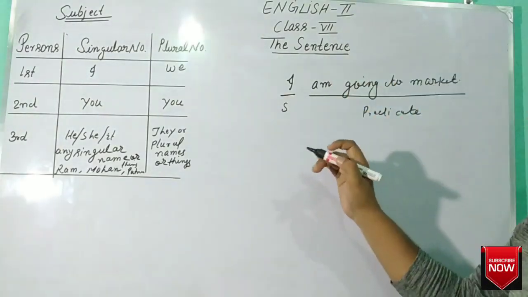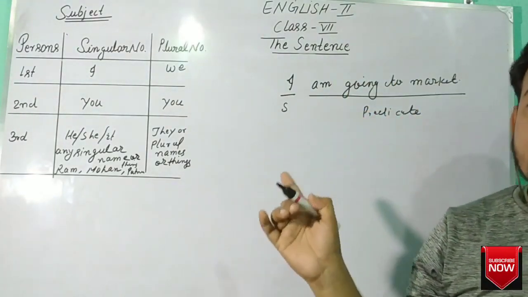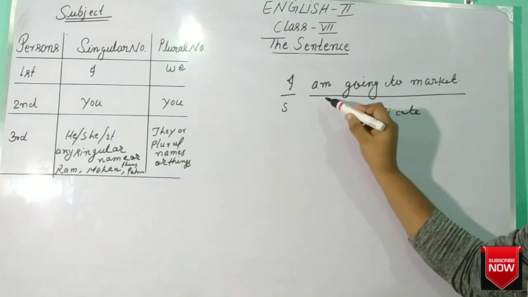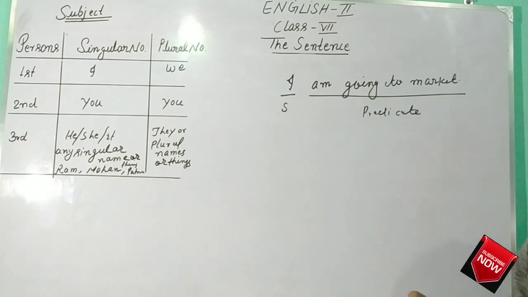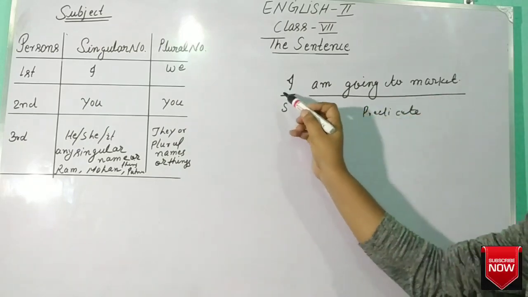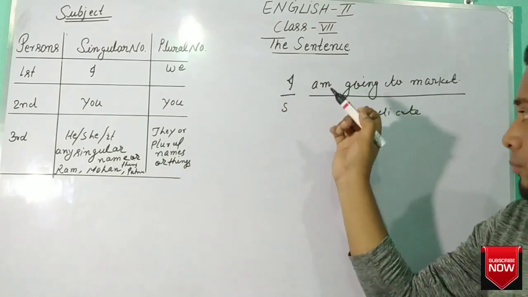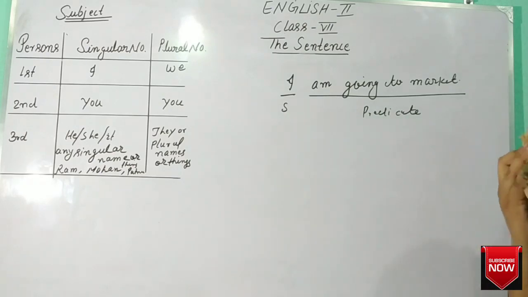Predicate means what? Predicate is a part of a sentence that tells something about the subject. I am going to market tells something about the subject I. The action of going to market is done by the subject I, the work performer. Okay, now we have understood the subject.